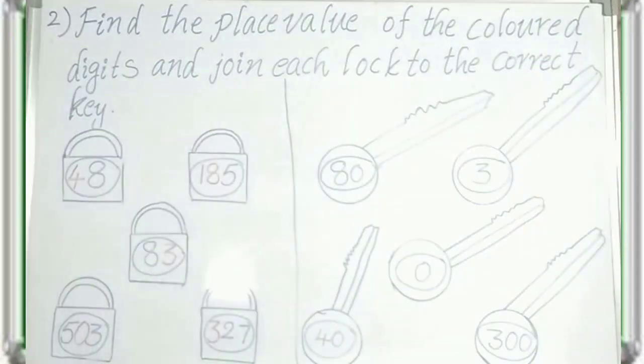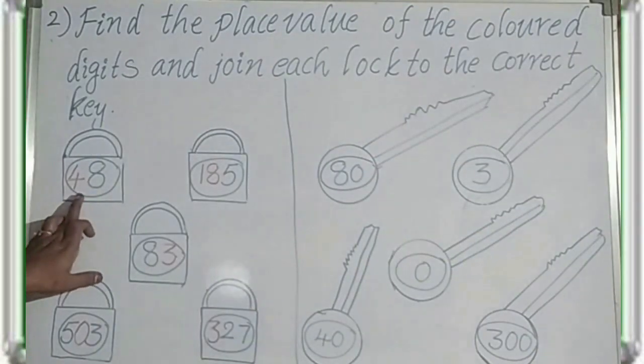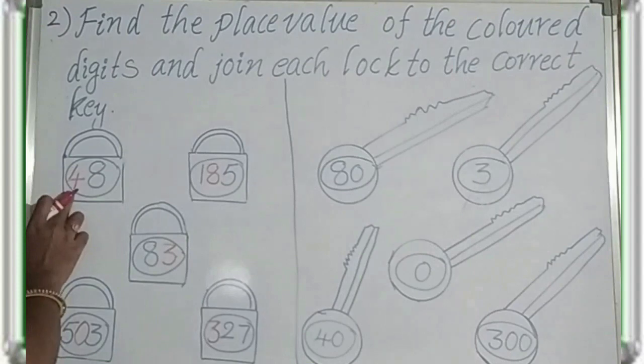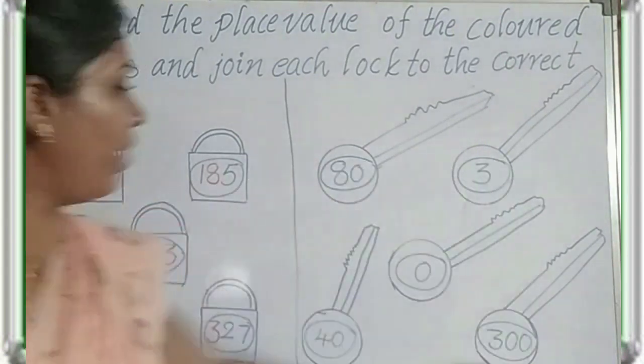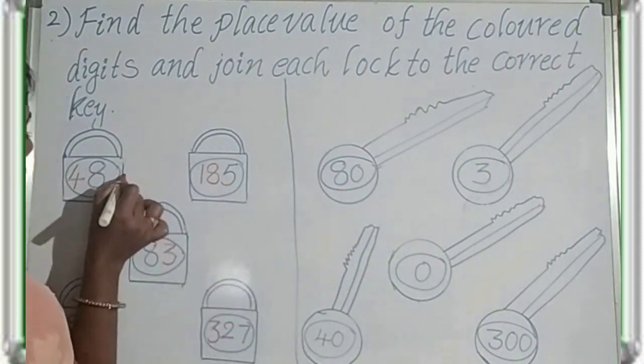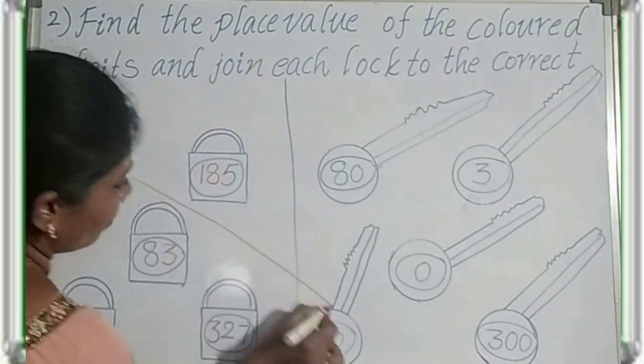In this 48, what is the colored digit here? 4 is the colored digit. 4 in which place? Tens place. 4 in tens place. So 4 tens, 40. The place value of 4 is 40. In this case, where is 40? So here is 40. So we have to match this one.